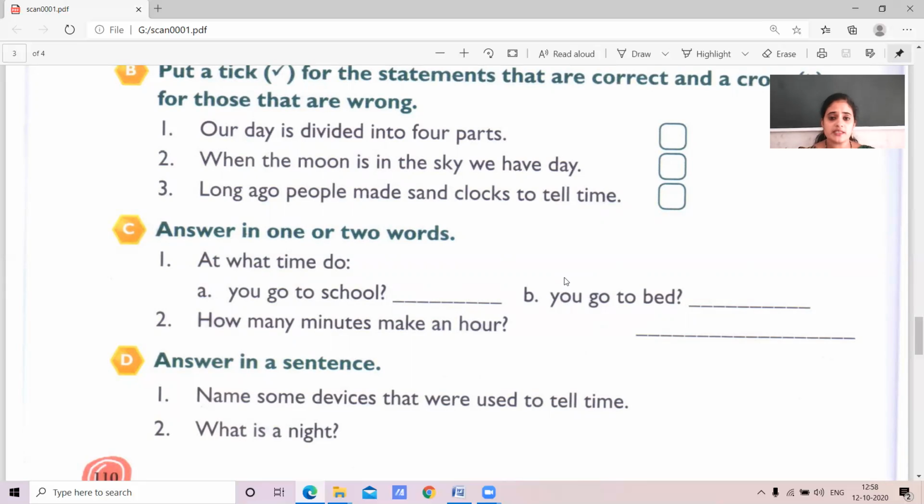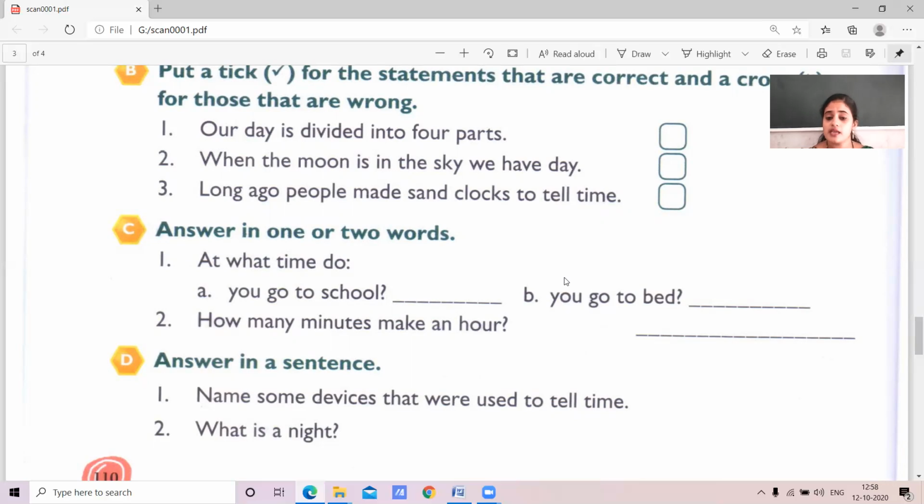You will go to bed at night, that is 8 p.m. or 9 p.m. Is it? Yes. How many minutes make an hour? Yes, children, that is 60 minutes. There are 60 minutes in an hour. 1 hour consists of 60 minutes.